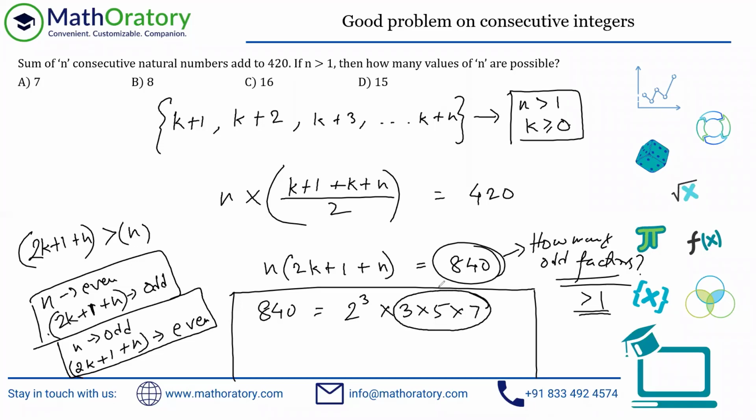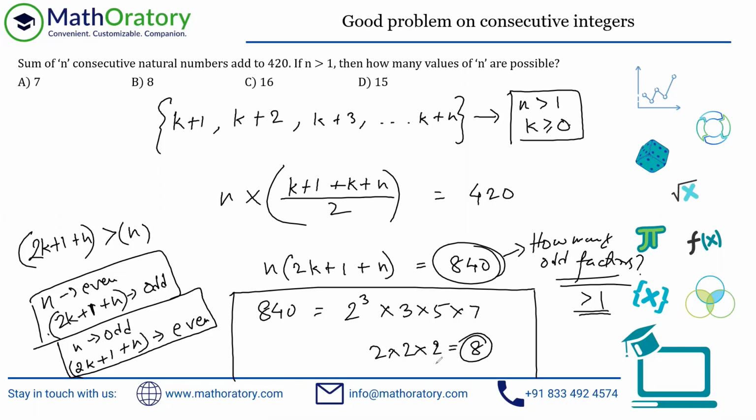The odd factors will come from this part because you cannot take a power of 2. You have to take the power of 2 as 0 to make it odd. You cannot have any natural number power of 2, that is. So what are the possibilities? So 3 power could be 0 or 1, 2 possibilities from here. The power of 5 could be 0 or 1, so 2 powers from here also, and 2 powers from here also. So 2 into 2 into 2, that is 8 possible odd factors.